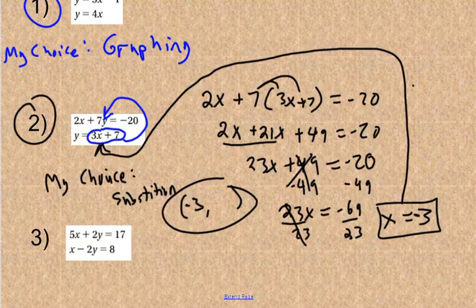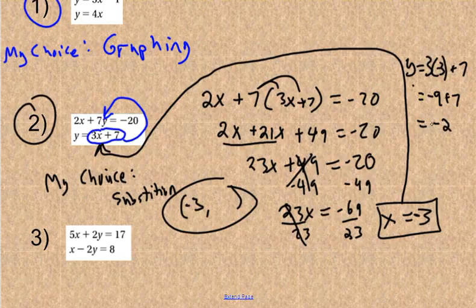So y is equal to 3 times -3 plus 7, which would be -9 plus 7, which would be -2. So my y is actually -2. There we go. That makes more sense, I think. Then you could plug them back in and find the correct solutions, and it would work out.